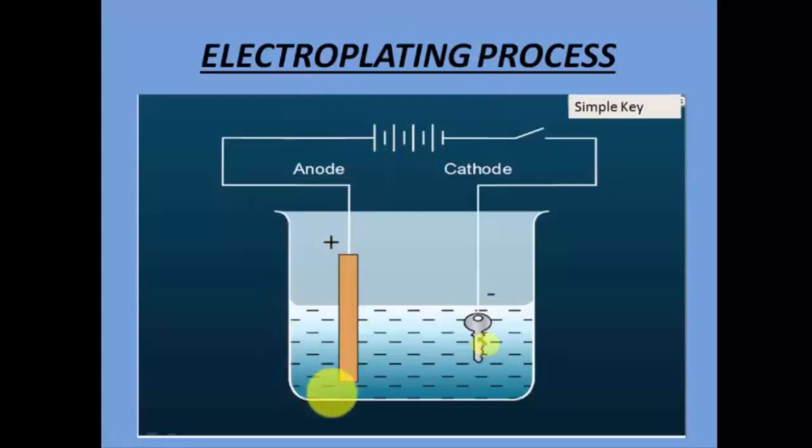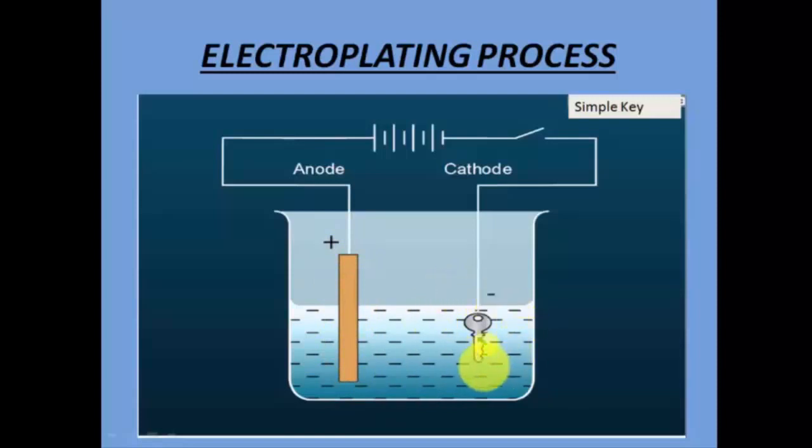Again, I have taken a container, and in that container, the solution that I have taken is a copper sulfate solution, that is CuSO4, and the solution is called an electrolyte. We have already seen it earlier. Now again, I have two electrodes. On the left is the positive electrode, which is the anode, and it is of copper.